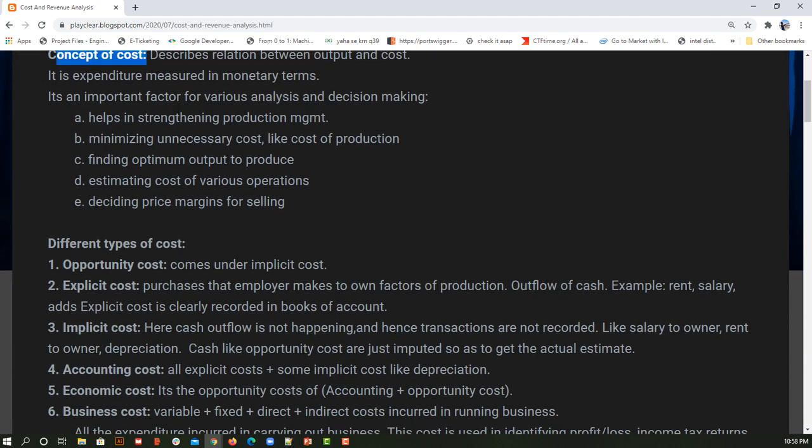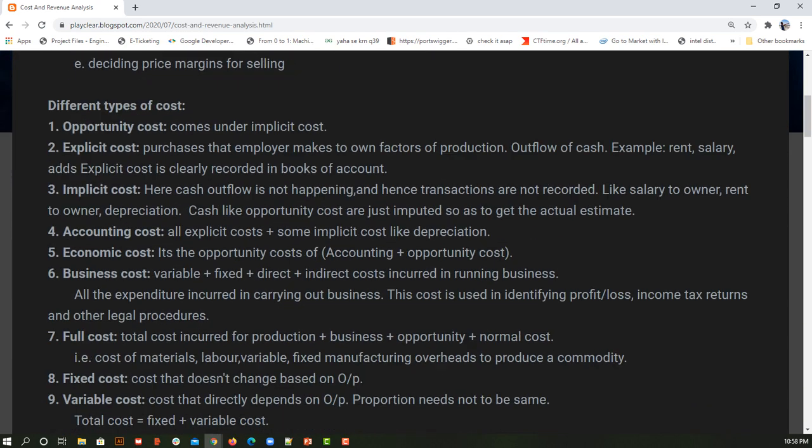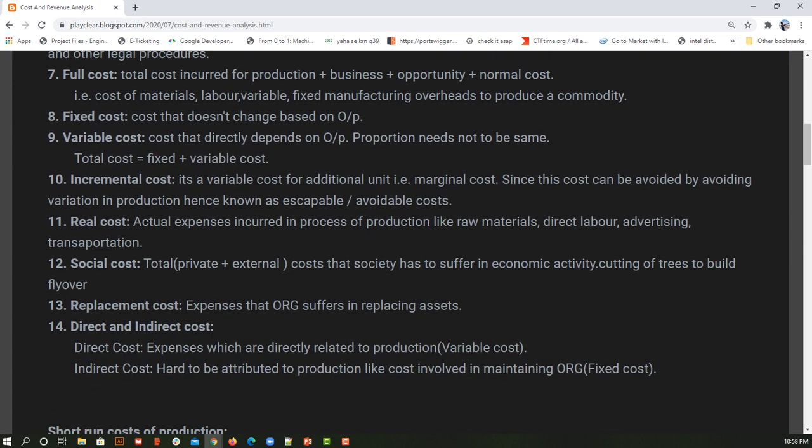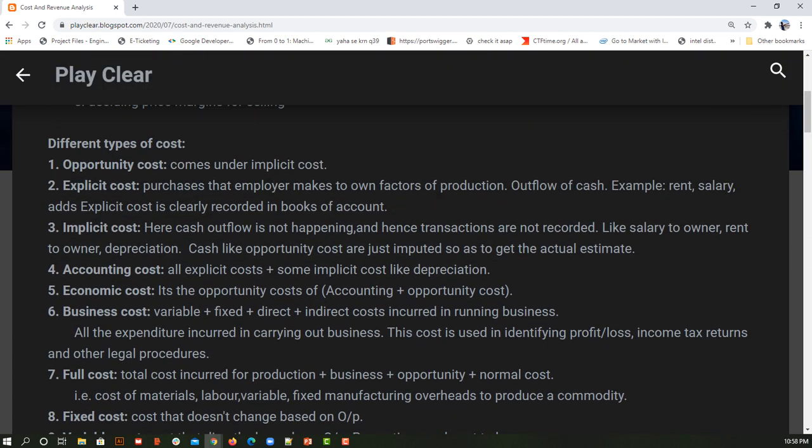Now there are different types of cost. Now we are talking about only 14 types of cost, but there will be n number of other costs. Okay, now while explaining each of them, we can see that one cost is repeating a second time. Why? Because once we understand, then we will see why the meanings are repeating in some of the costs. Okay, so first is our opportunity cost.